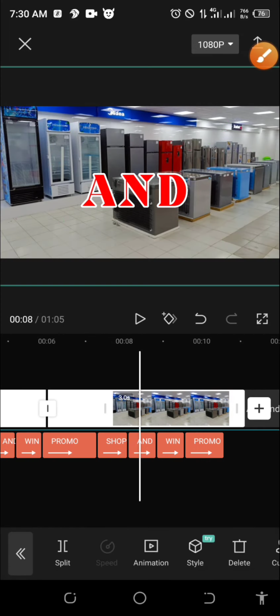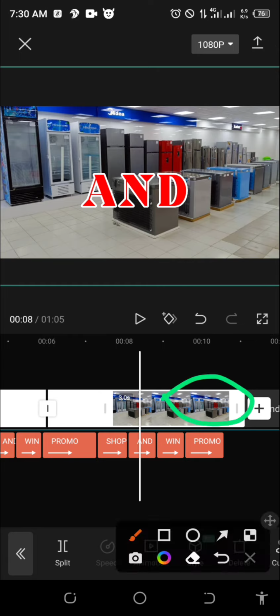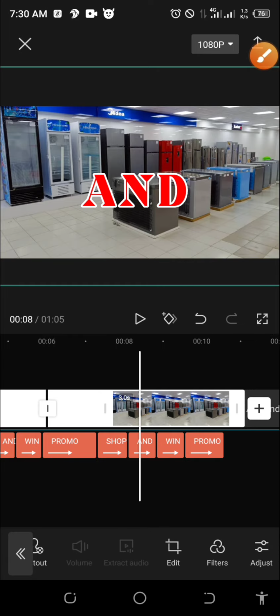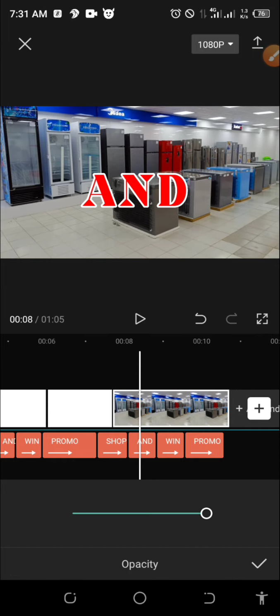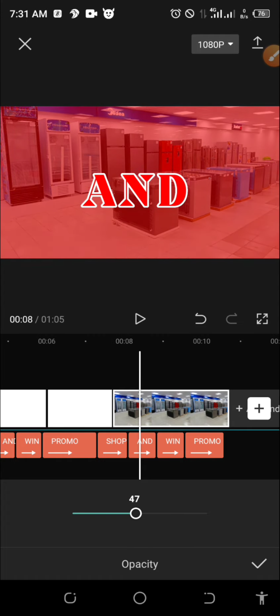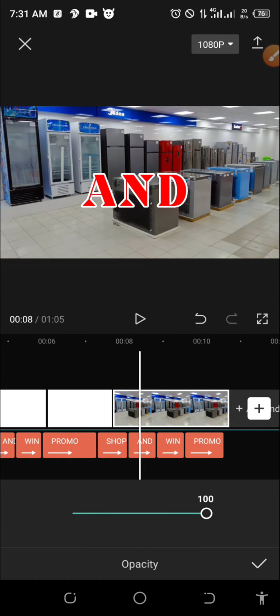There are several ways. One of the ways is like this. I have clicked the image. Remember, it has been selected. Then I will go to opacity. If I want to just adjust, okay, see opacity. Are you seeing it? If I adjust the opacity, it's turning red. Do you know why it is turning red? Opacity means that you are removing the image so that it should show the background. If I adjust it, it means that I'm trying to remove the image little by little till I remove it.